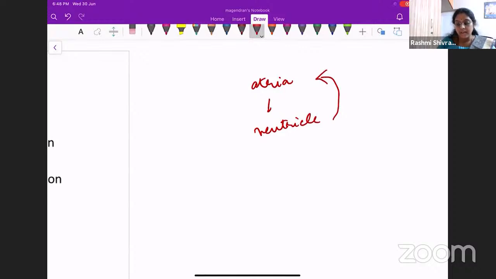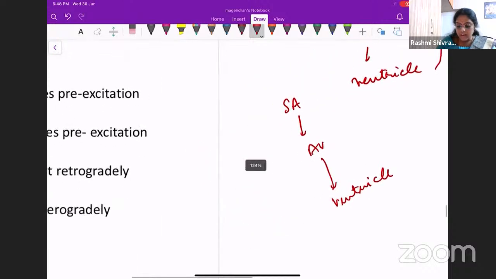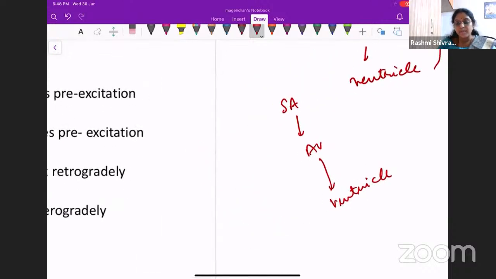So what happens commonly is the SA node fires, it goes to the AV node and then to the ventricles. This is what happens in normal conduction. When there is an accessory pathway, pre-excitation occurs. What do you mean by pre-excitation? Pre-excitation means the ventricles are excited earlier.